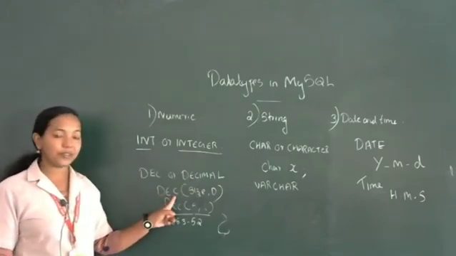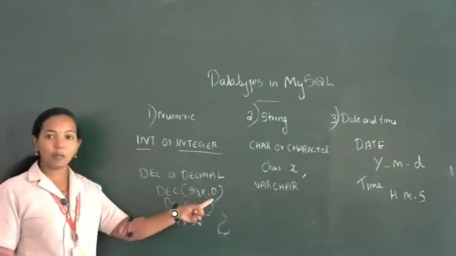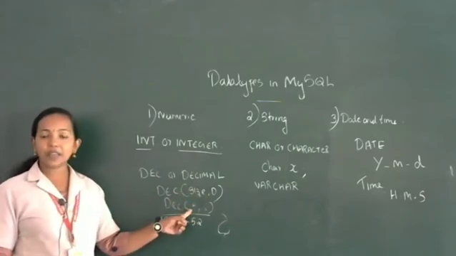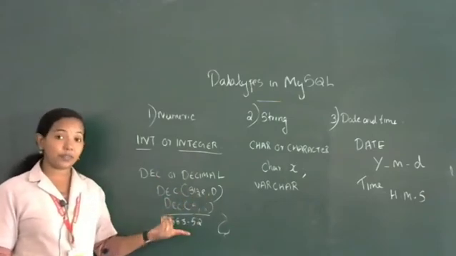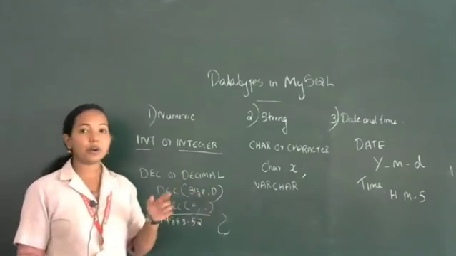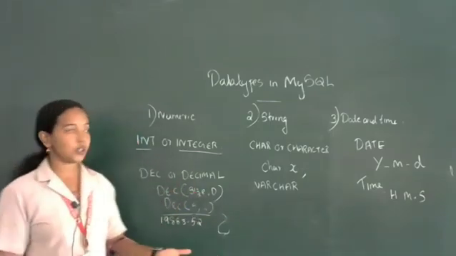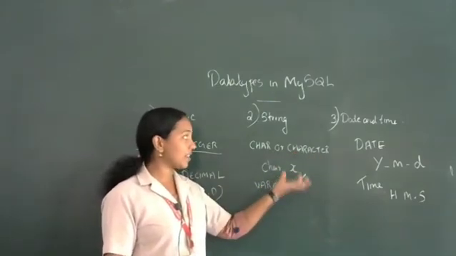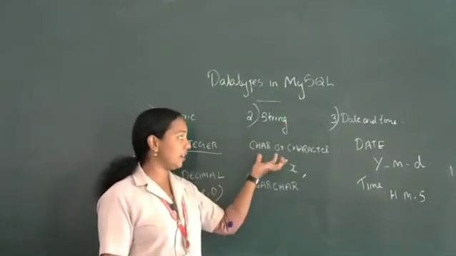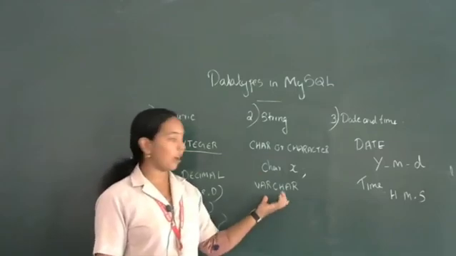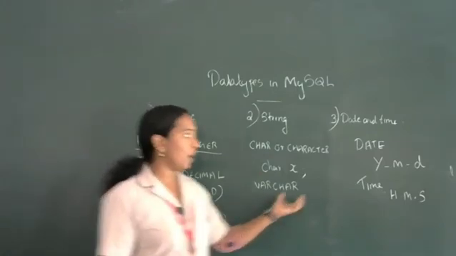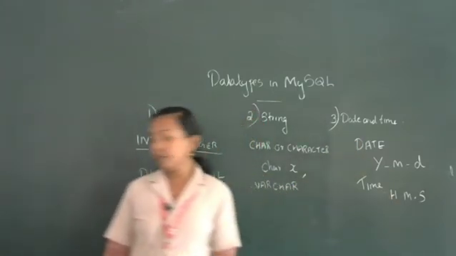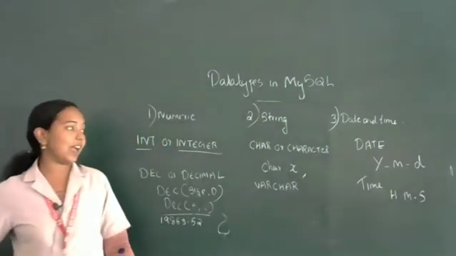What is the syntax of decimal? DEC size comma D. Size is the number of digits before the fractional part, and D is the number of digits after the fractional part. Then char or character, string char and also varchar. The most suitable one is varchar. Then date and time, two data types.